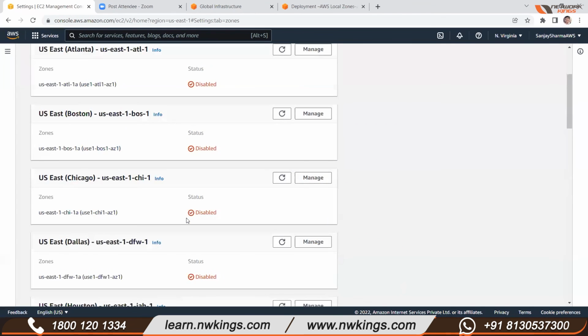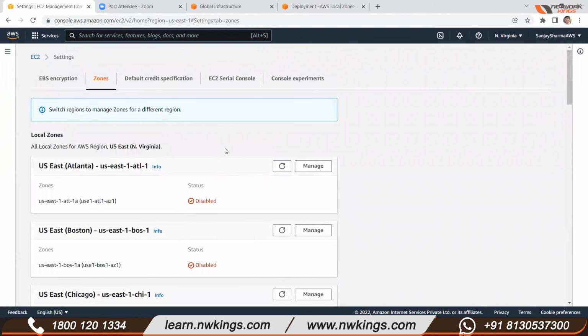Right now, these local zones are disabled in my account. But if you want to enable it, you just click on this and you can enable it and start using these local zones. Local zones provide dedicated resources and the least latency for your client and your project. We assume these are more secure than an availability zone, because an availability zone is for everyone, but a local zone you choose only when you want to create your dedicated resources or private infrastructure.